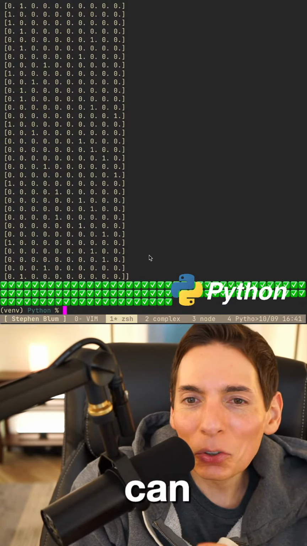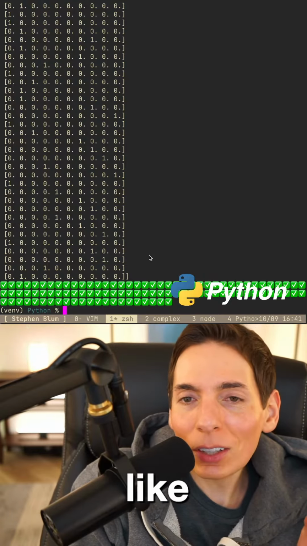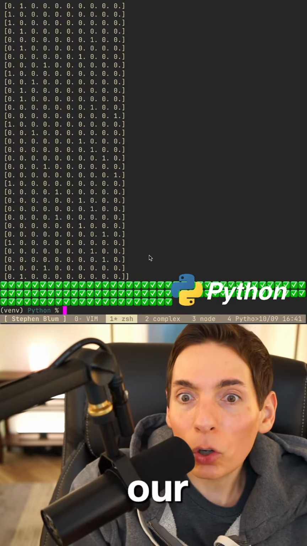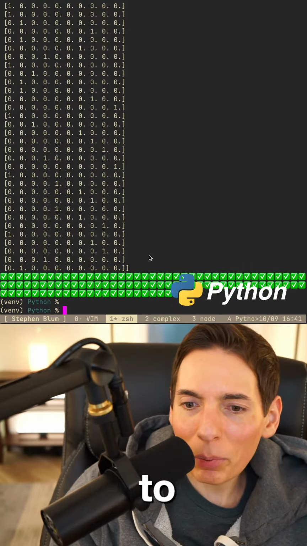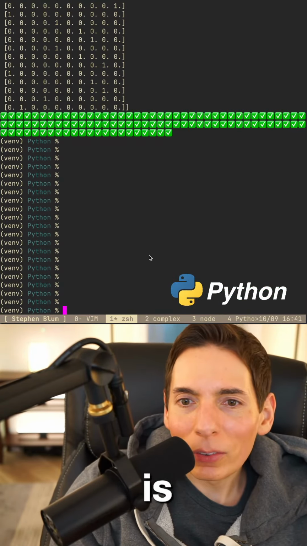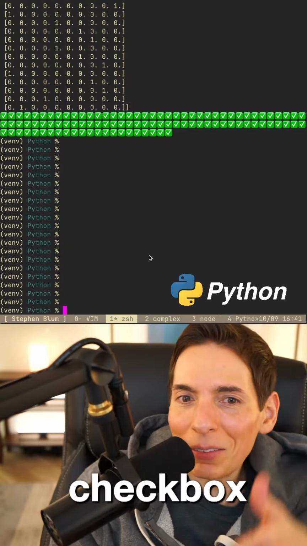If you can see, this is what the UI looks like, because in this case we're just printing our data to the terminal window, right? To the terminal output. So you can see here, this is our results, and green check marks is a good thing. We want to see the green check marks.